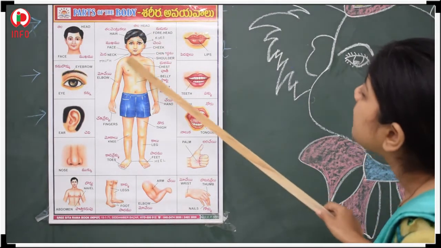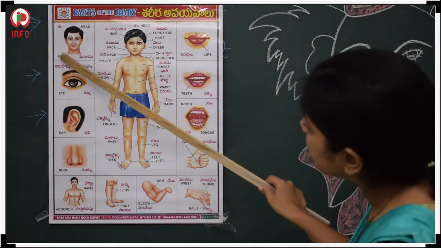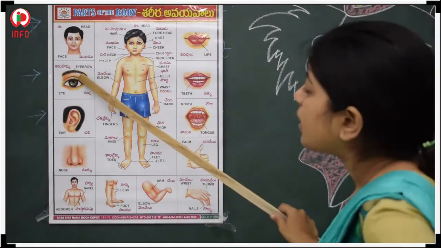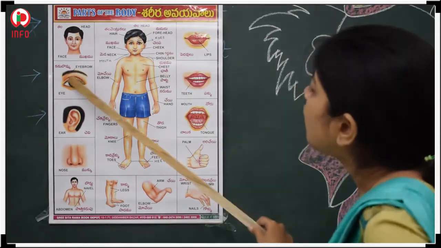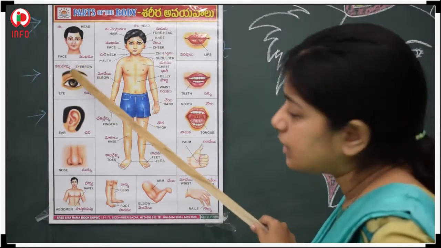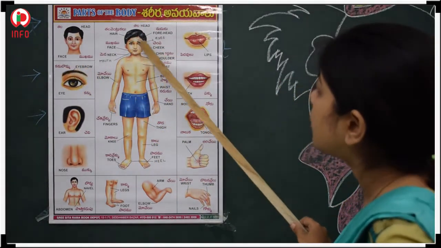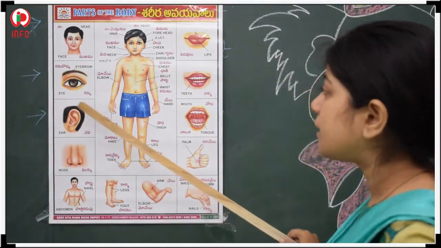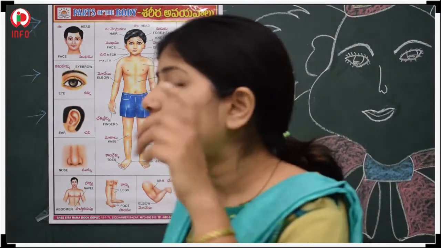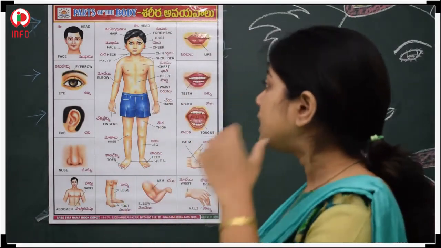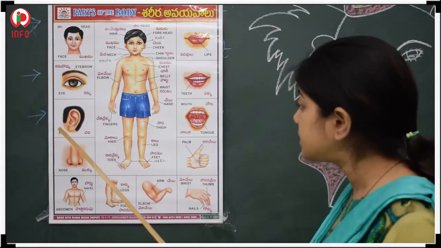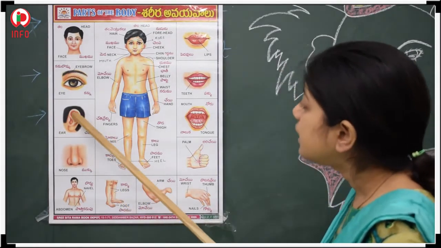See here, the head is given separately. This is our head. This is our eye. See here, only one eye has been given. These two are our eyes. See here, this one is the ear. I have already drawn the ear of the clown, so at that time, definitely all of you have observed. See, this one is the ear.